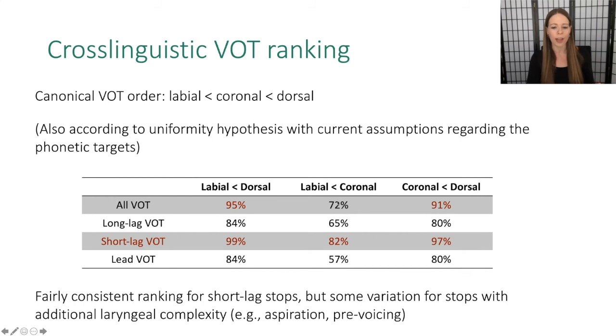A little bit more variation for the labial coronal ranking, and more variation actually emerges as we look within category, but it's still pretty high. So it's a fairly consistent ranking for the short lag stops, but there is some variation for stops especially with additional laryngeal complexity, so if you have aspiration or pre-voicing.